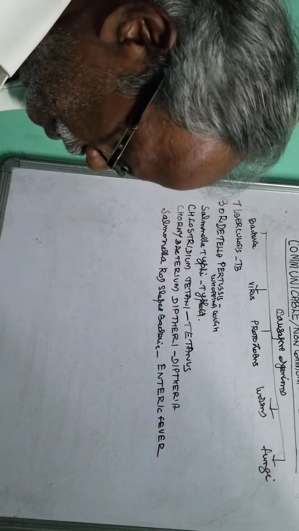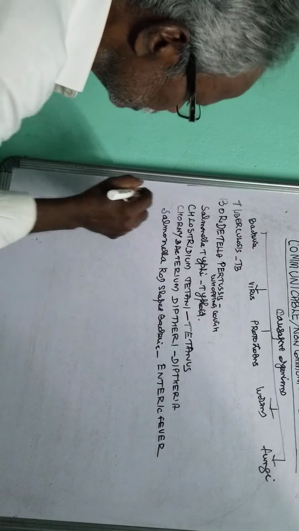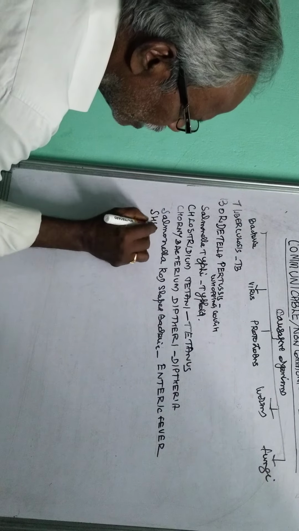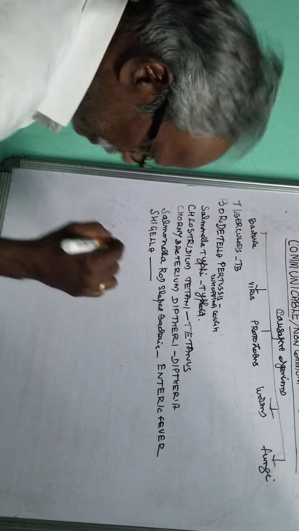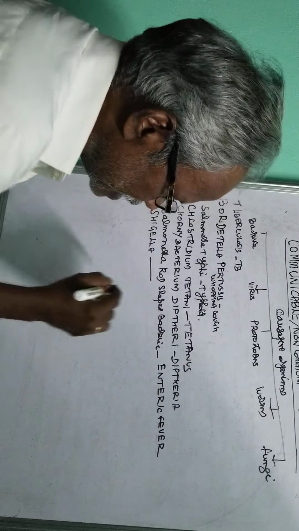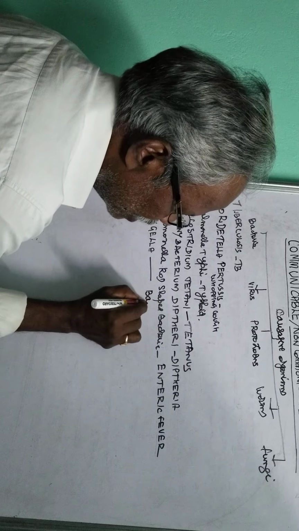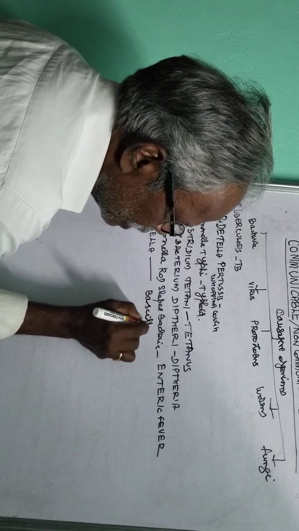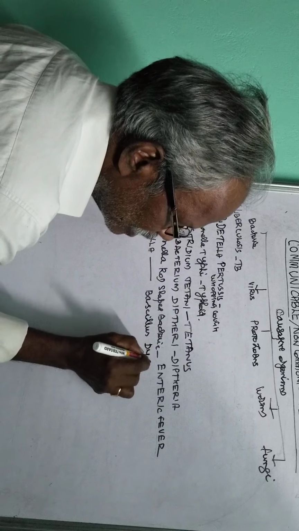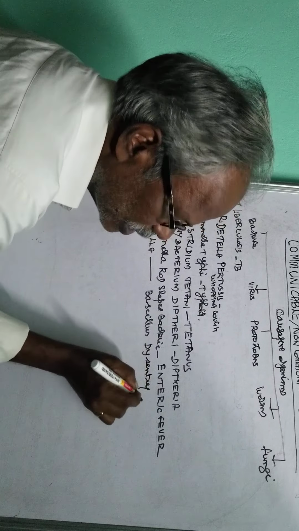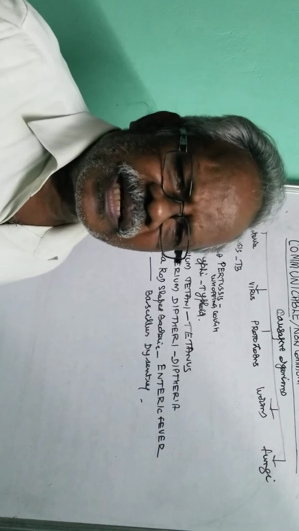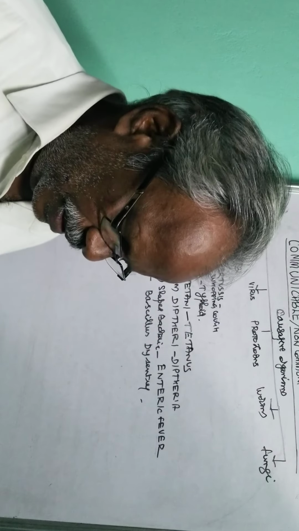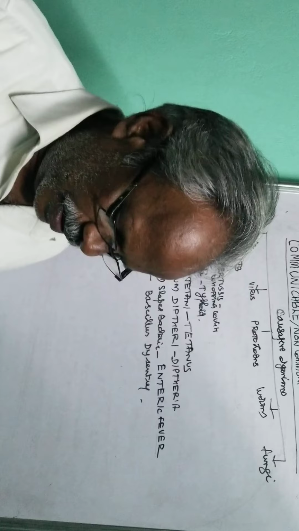And then Shigella bacteria. This causes bacillary dysentery. Dysentery is uncontrolled motion. It will pass as watery fluid. That is bacterial dysentery.